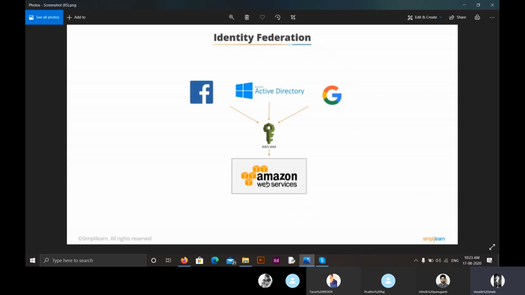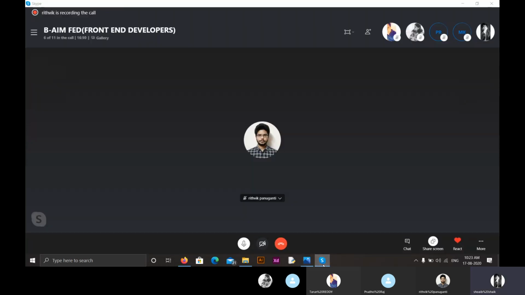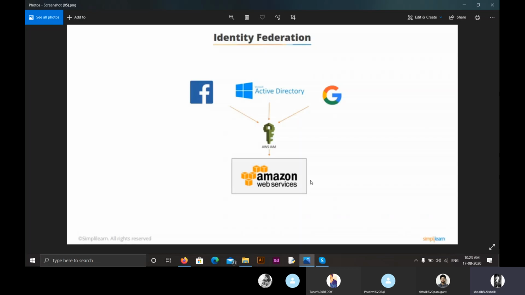In SoloLearn, using a Google account, we just had a Google account. We had no Solo account with us. What we did is we just clicked on sign up with Google, and it took care of everything, right? So in a similar way, here, if someone has a Google account or FB account or a Microsoft account, he can directly have temporary access to Amazon Web Services. We can have that service using this identity federation. This comes under identity and access management. Everyone understood, right? So that was the fourth important feature we discussed, identity federation.